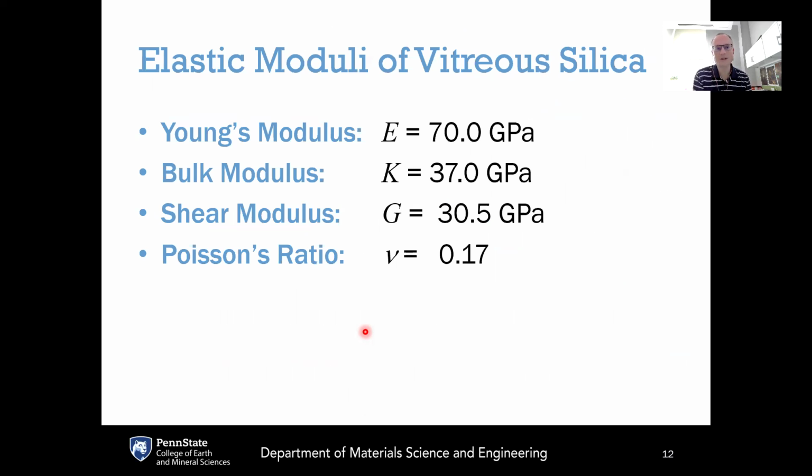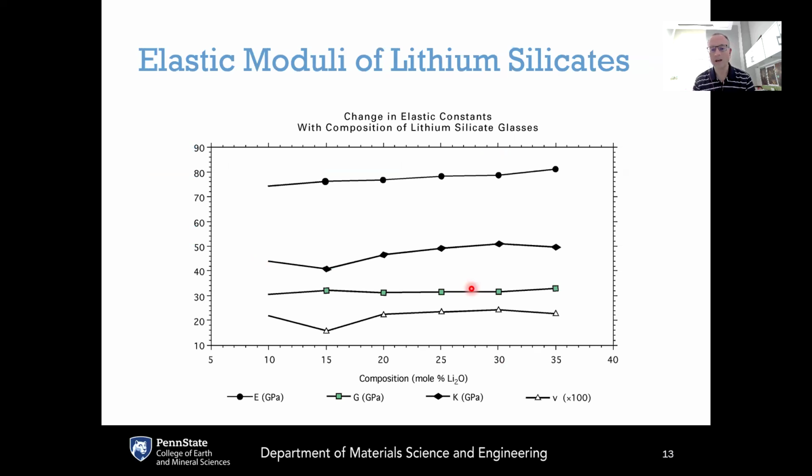So now let's go into some typical values of elastic moduli for various glasses, starting with our good friend vitreous silica, SiO2. The Young's modulus of vitreous silica, E, is about 70.0 gigapascals. The bulk modulus is 37 gigapascals. The shear modulus is about 35.5 gigapascals. And the Poisson's ratio is actually very low for silica. It is much lower than most other oxide glasses. The Poisson's ratio is 0.17.